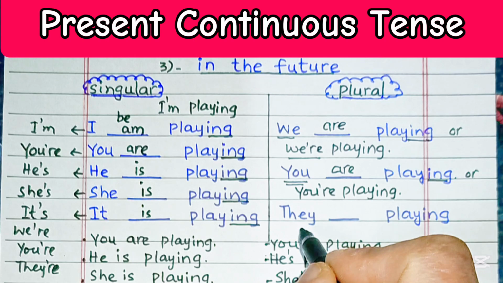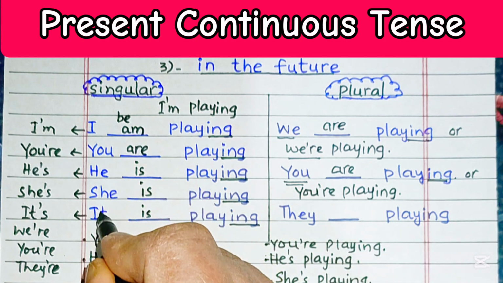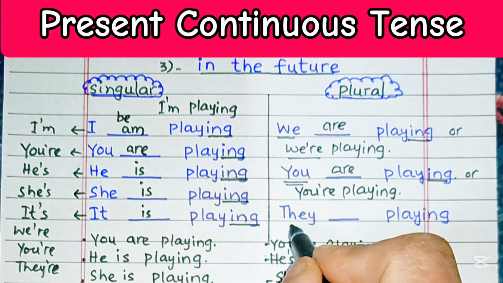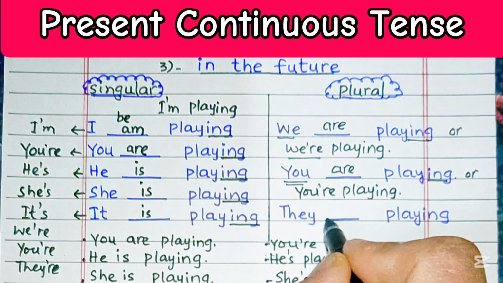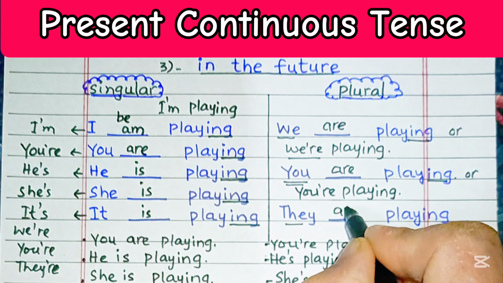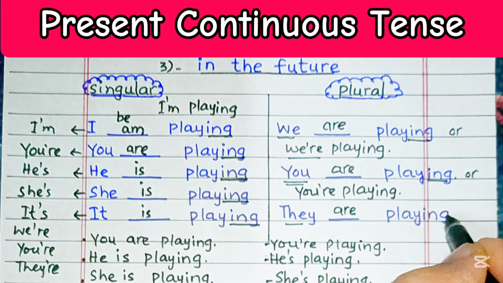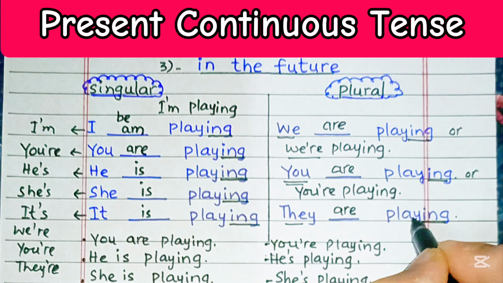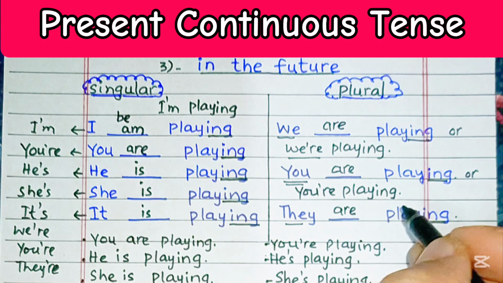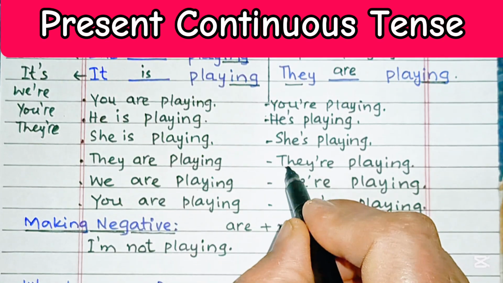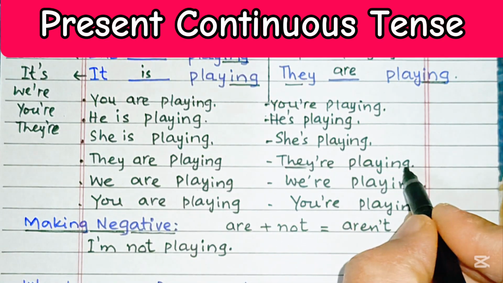And the plural for he, she, and it is they. They are playing. Verb be is put over here according to the subject that matches the subject. They are playing, add ing at the end of play. They are playing, or we may write it like that, they're playing.